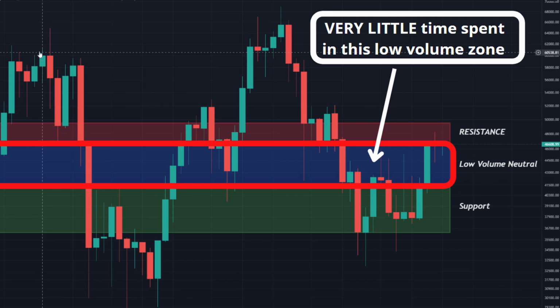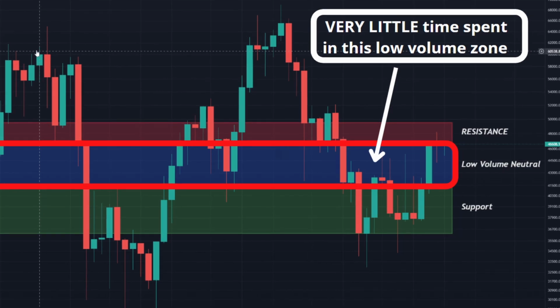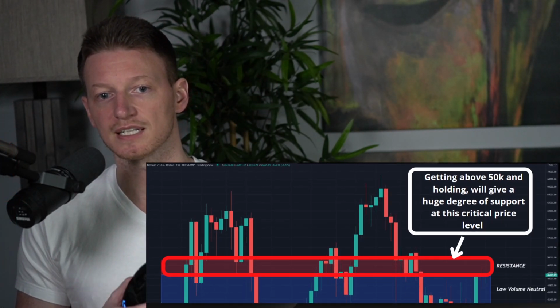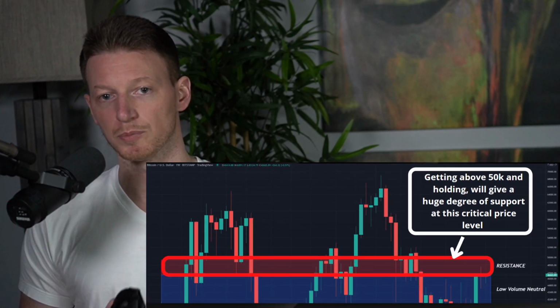So we should continue to see ourselves head straight down to 40K if we head down, or if we do go down, then straight back up to 46K if we're able to get back above that level again. So ultimately, if we're able to get above this 47K level, though, what this is telling us is that this level is very likely going to be a beautiful level of support for us.